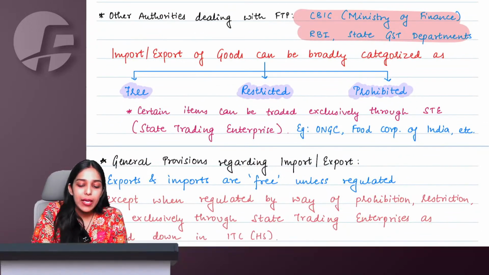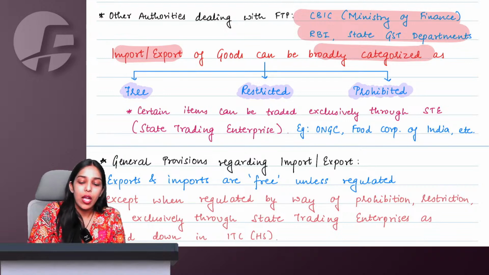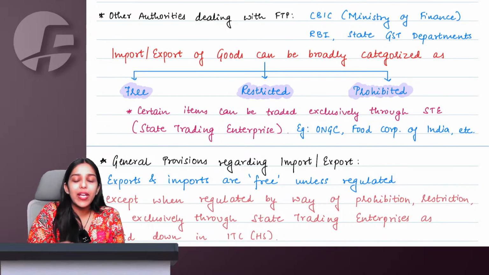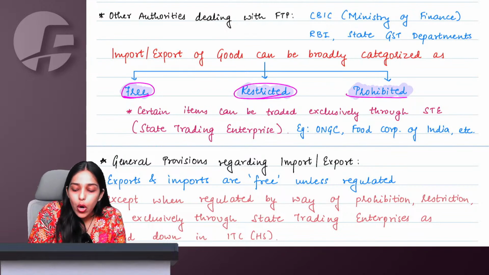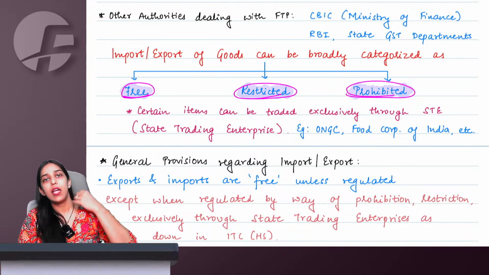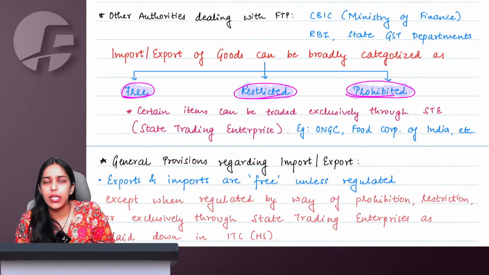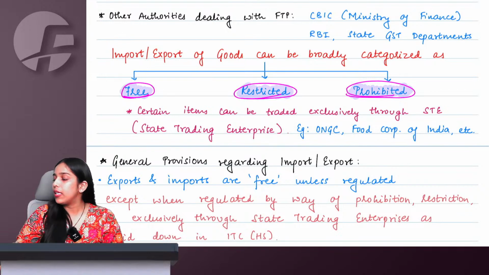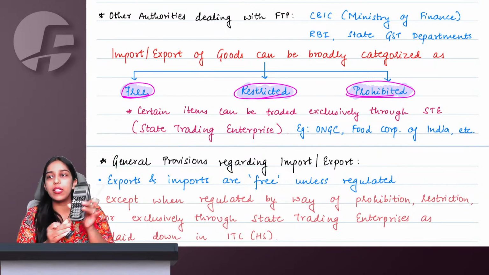Now, import and export of goods can be broadly categorized. Now import and export of anything could be either free or restricted or prohibited. Now see, understand, unless otherwise mentioned, import export is always free only. Example, ma'am, let us say I want to export this pen, I want to import this calculator.